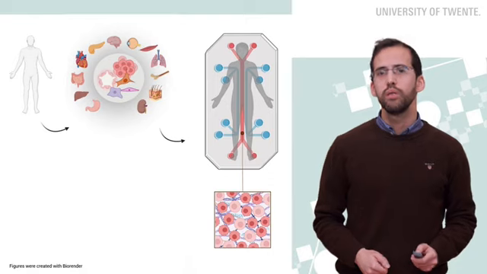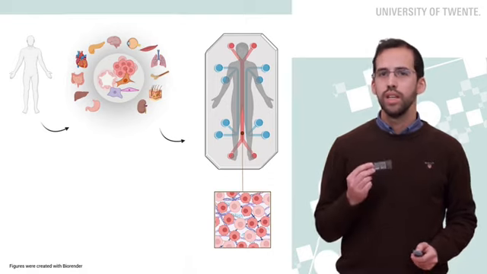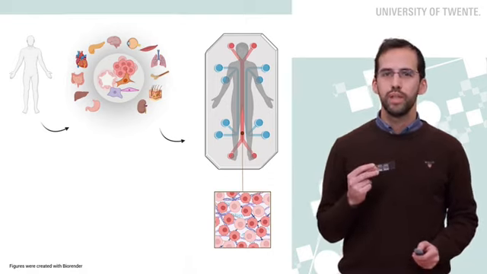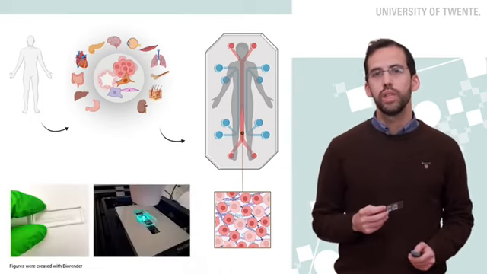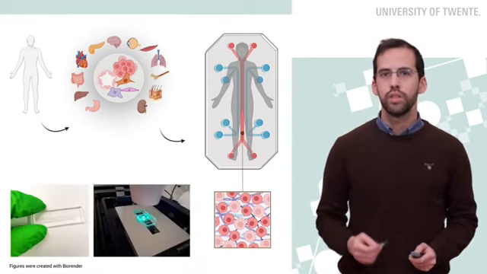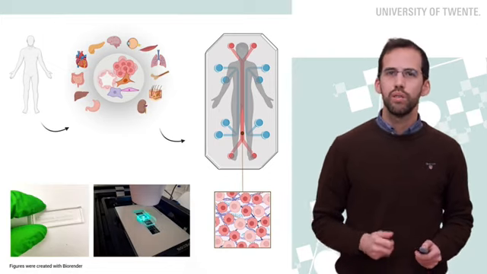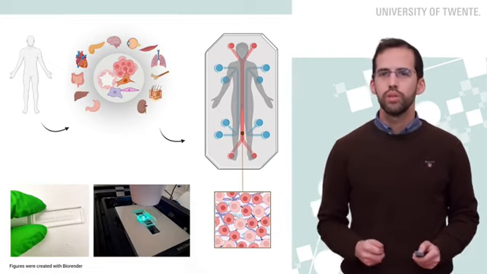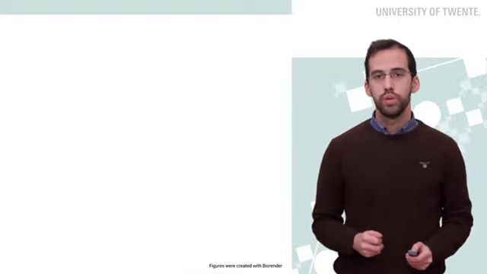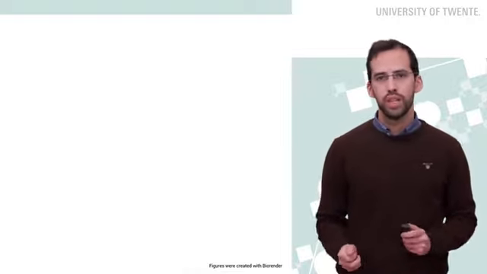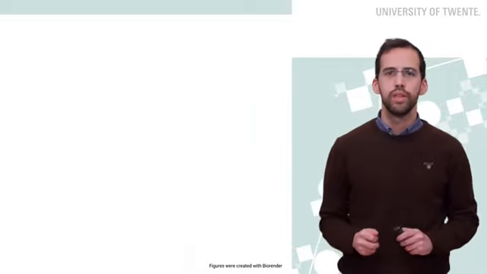A better alternative would be to use devices like these, to build human disease models that fit in the palm of your hand. Organ-on-a-chip platforms like this allow us to replicate the 3D structure and organization of human tissues with a high degree of fidelity and control over the culture conditions. However, these devices are mostly used for research purposes and are not yet widely adopted by industry and regulators.